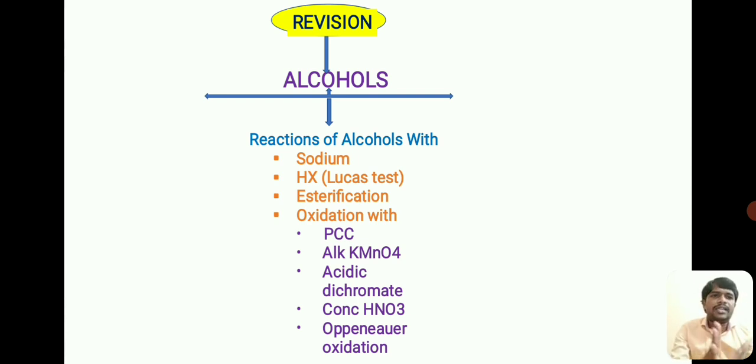And we have also discussed esterification of alcohols and oxidation of alcohols with PCC and with alkaline KMnO4. And we have also discussed oxidation in the presence of acidic dichromate, and also oxidation in the presence of HNO3, and later we have discussed the Oppenauer oxidation along with its mechanism.